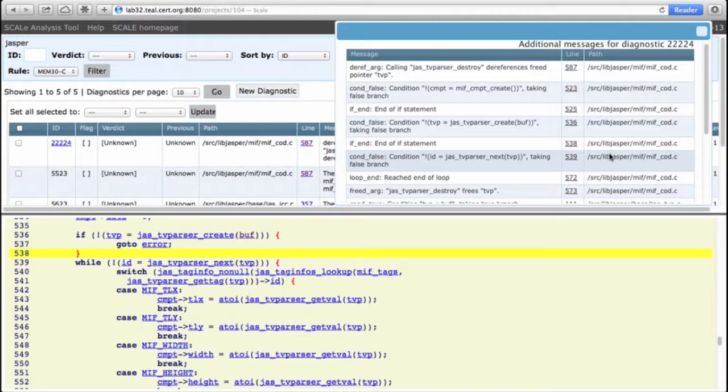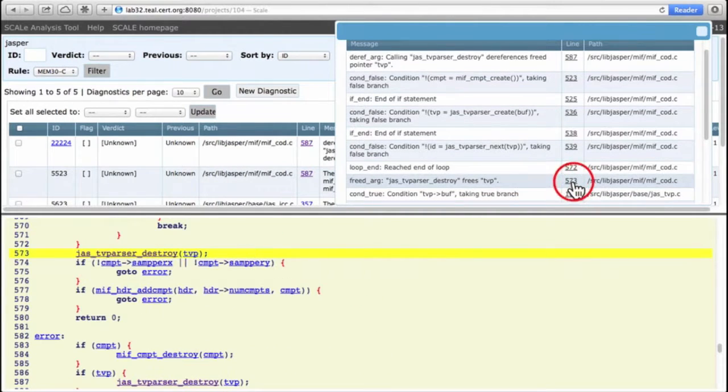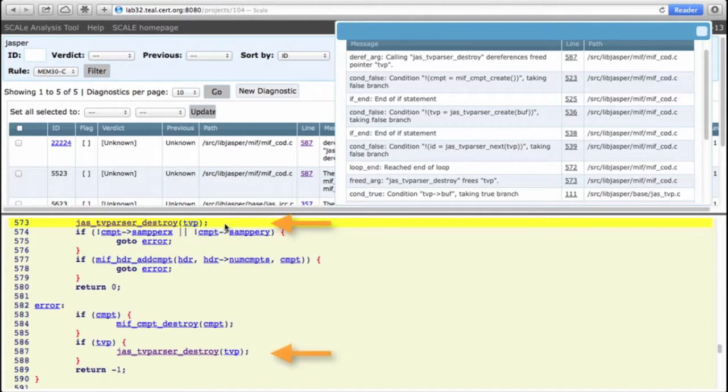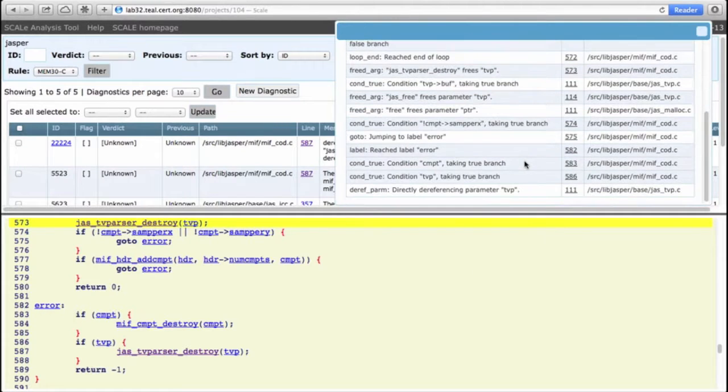And this continues for a good bit until we reach line 573, the important one, where we see again JAS-TVP parser destroy, freeing the exact same pointer. In other words, there are 2 frees to this pointer here and here, but this intervening return statement suggests that the program either makes this call or makes this call, but not both. But Coverity suggests that there's another wrinkle, another possibility.